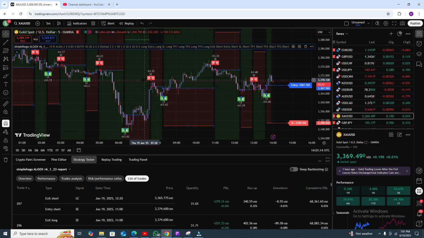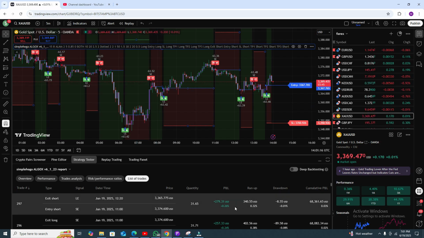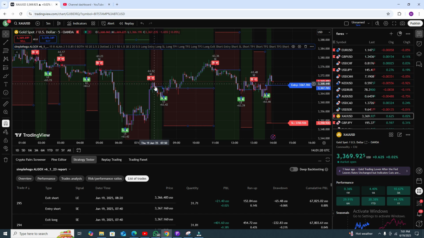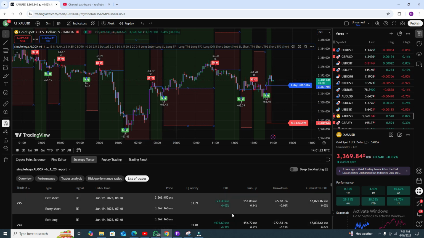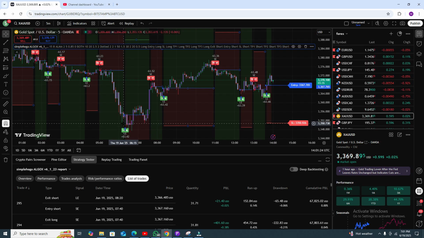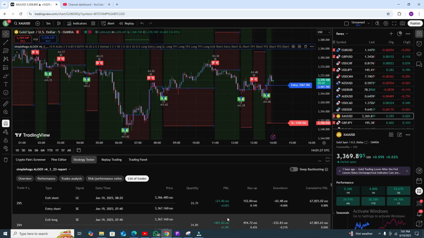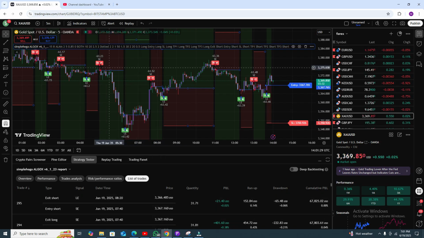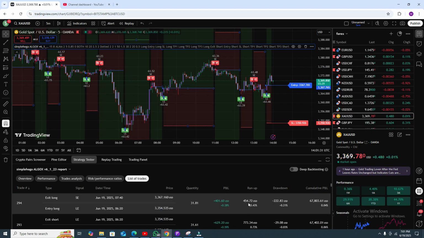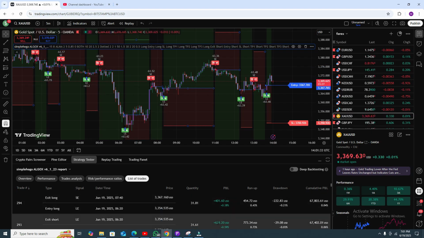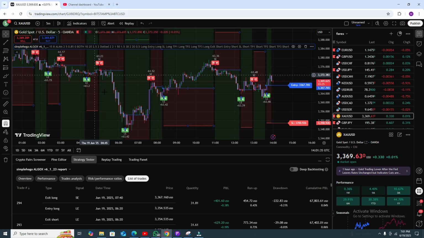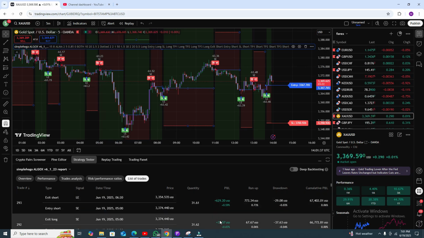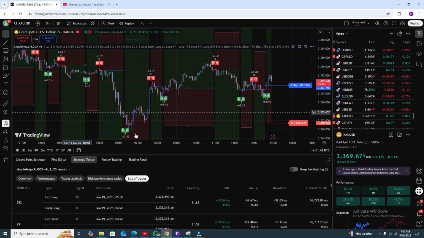Here you can see in both trades. After that you can see this gives you a small profit, this trade gives you a very small profit. And this trade gives you some awesome profit, and here you can see these results, and the previous results are also very good. This one gives a very small profit. Here you can see all the trades, there is no issue.